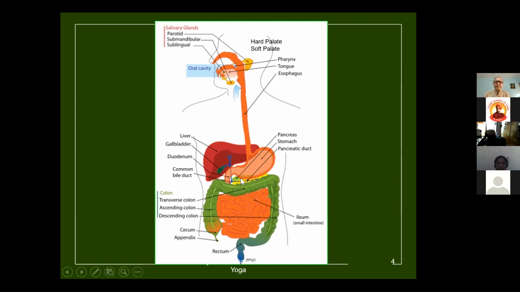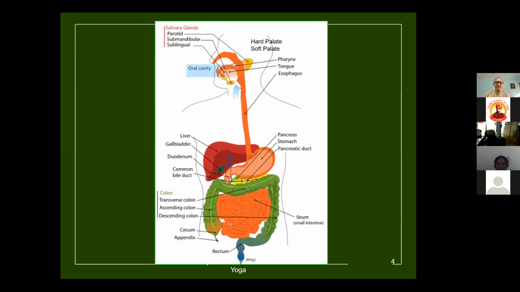So after the stomach, the intestine starts. There are two types of intestine. One is called the small intestine, and one is called the large intestine. The small intestine is longer as compared to the large intestine, but the large intestine is larger in diameter. That's why it's called large. But the small intestine is much longer than the large intestine. We should remember that. Now, the small intestine starts here after the stomach ends.